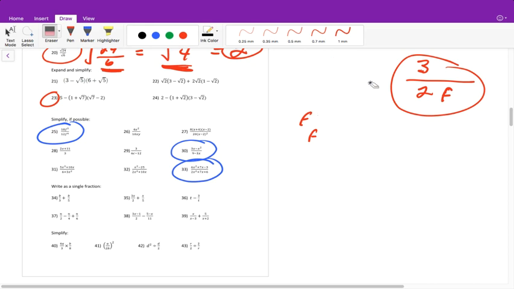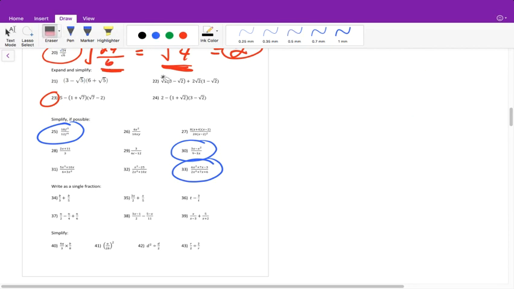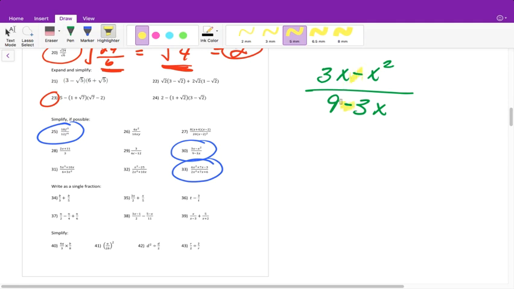All right, the next one is a little bit different because we have to factor. Let me erase this answer as well. So the next one we're left with 3x minus x squared over top of 9 minus 3x. Whenever it's broken apart by a plus or minus sign, these ones are not. These ones are all being multiplied, so you don't have to really worry about factoring them when they're not being broken apart by plus or minus. When they are, you can't just start crossing things out, but you need to factor.